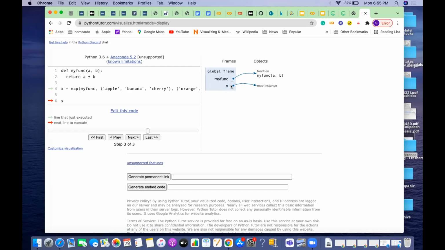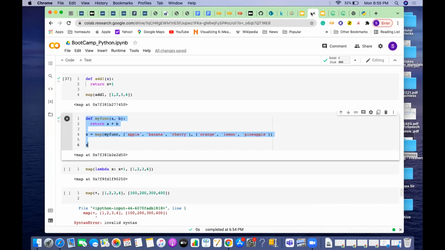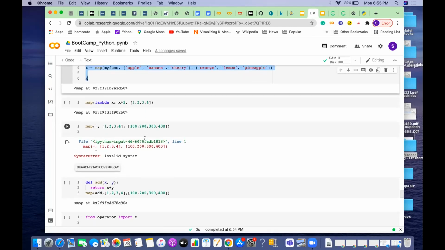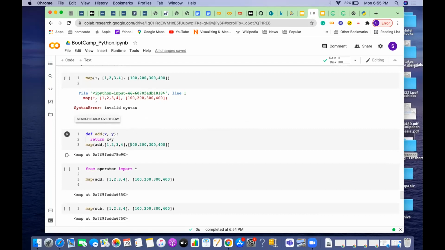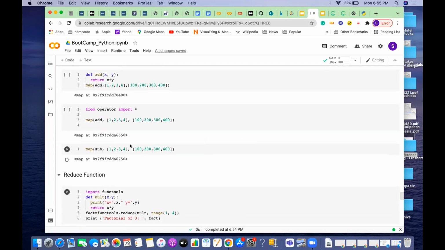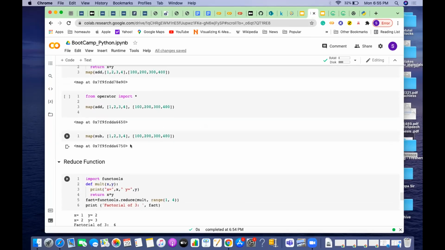Now what I'm trying to do is create a map instance. Now I'm trying to call that X actually. So when I do the X, it starts executing the X thing. It will keep on calling the functions one by one, and it will try to build the result. So any questions here?